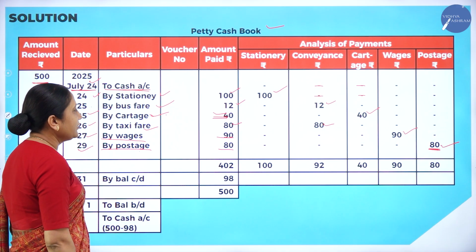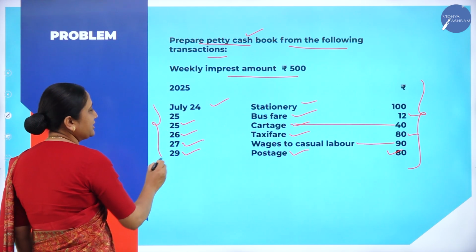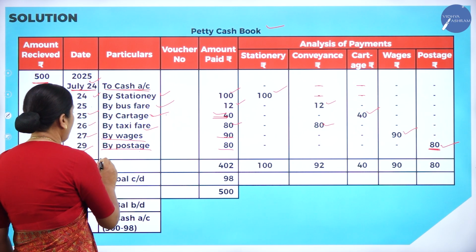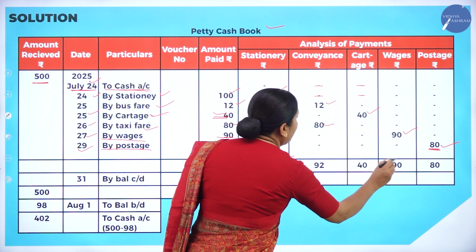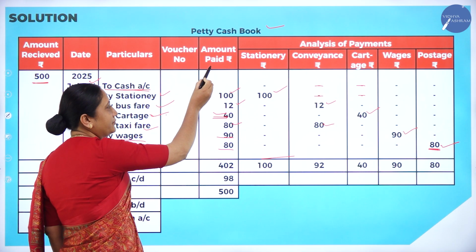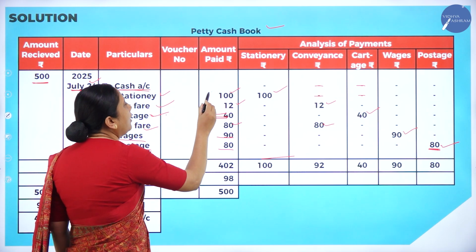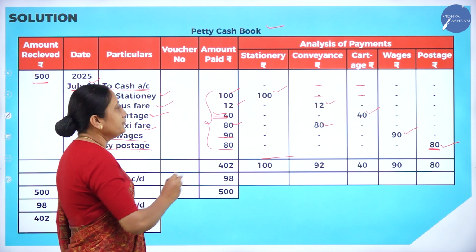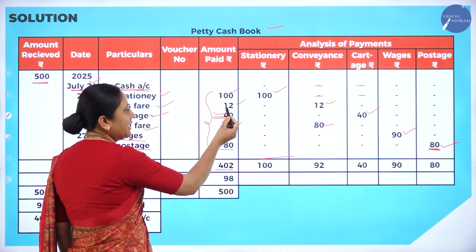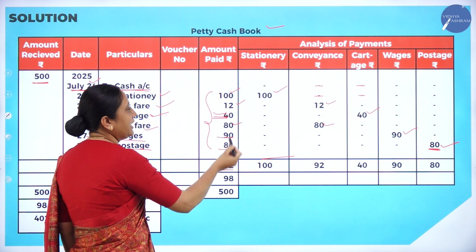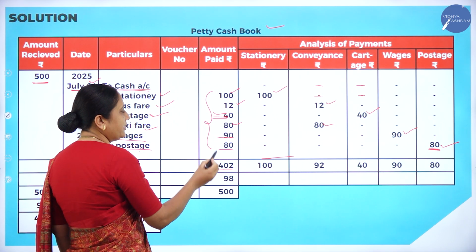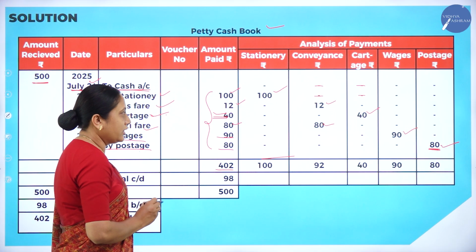Okay, see here, now we have transferred all the expenses which are given in the problem. After this, we have to draw one line like this. There is a column called amount paid. All these numbers you have to total. If we total, it comes to 402. 100 plus 12 plus 40 plus 80 plus 90 plus 80. Put together all these numbers, it is 402. So total money, how much have we spent? It is 402. Okay, that's the meaning of this.